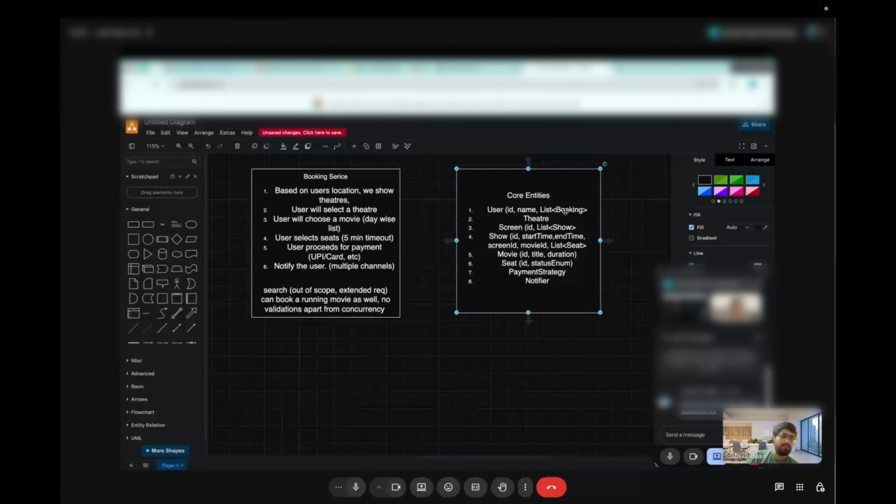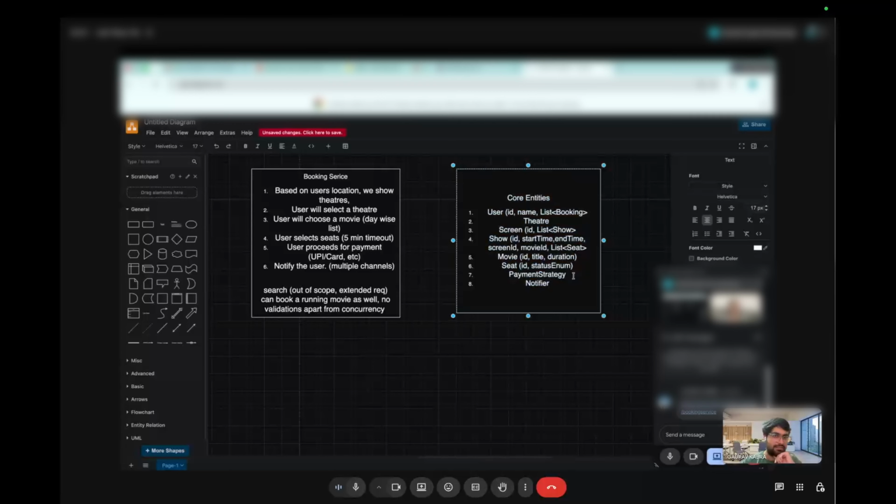For the seat, right? You have made this status enum. Seat will be moving across different transitions, while the user is selecting, then payment. It will have different states, but each state does not have much logic to do, right? But that is why there's a restriction on a transition. Let's say it cannot go from available directly to booked, because we are graying out the seat as well. So to put this restriction, I think we need the state pattern.